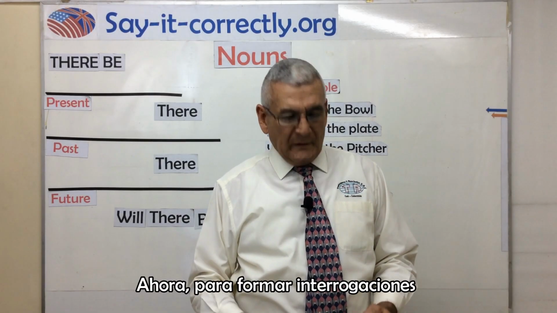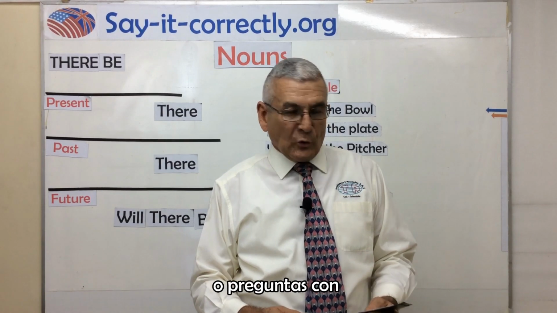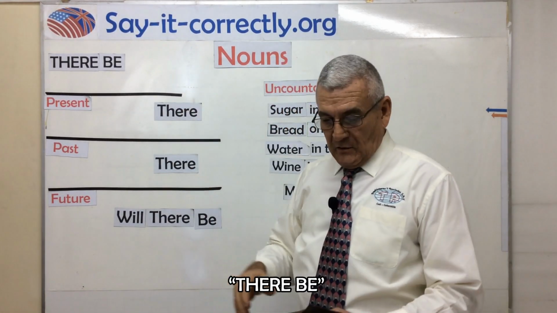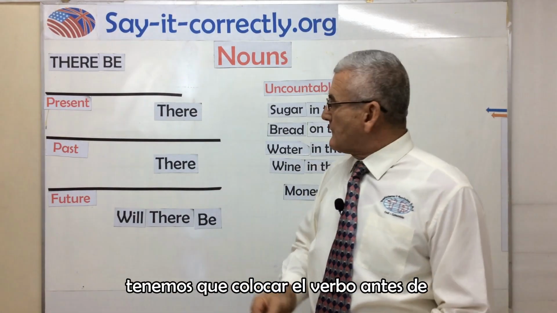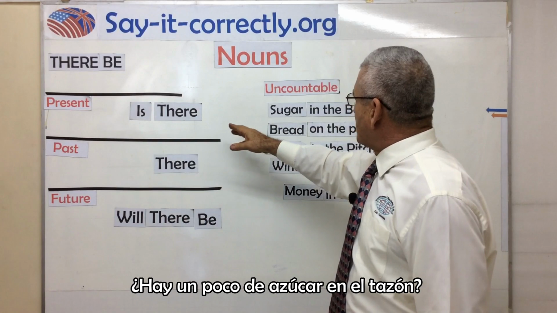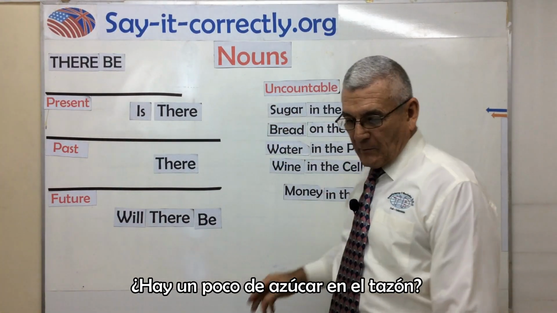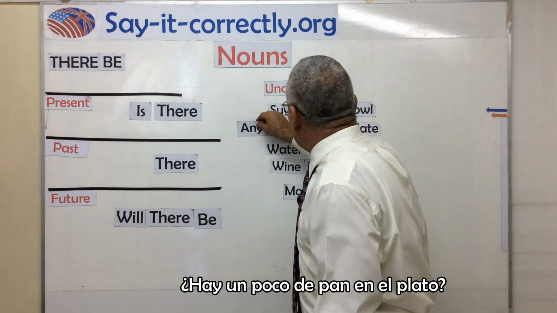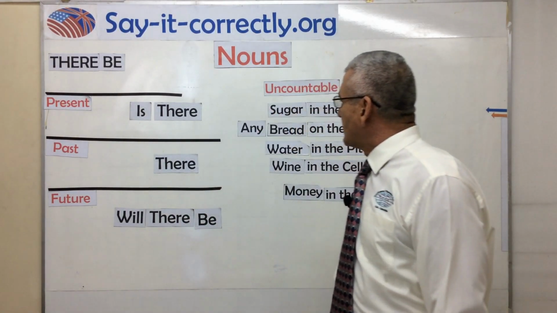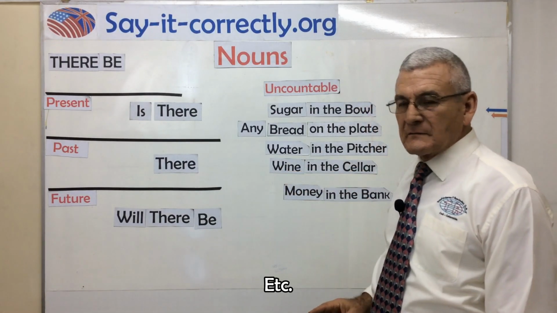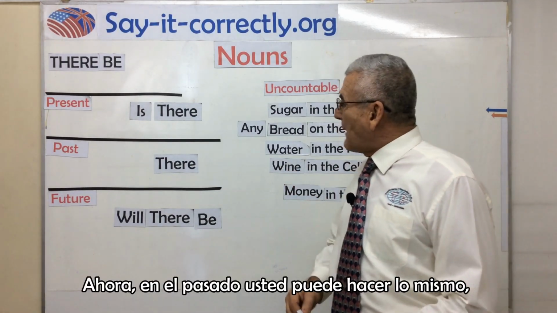Now, to form interrogatives or questions with there be, we have to place the verb before there, and we say, is there any sugar in the bowl? Is there any bread on the plate? Is there any wine in the cellar? Etc.